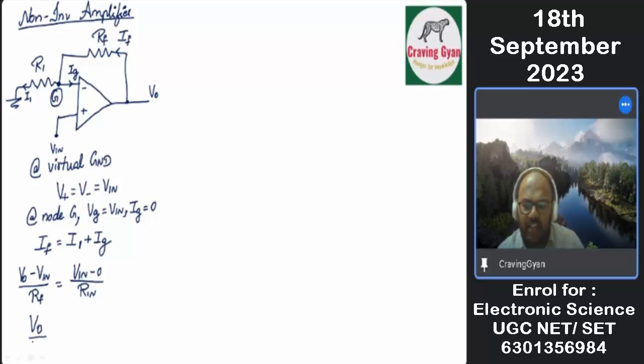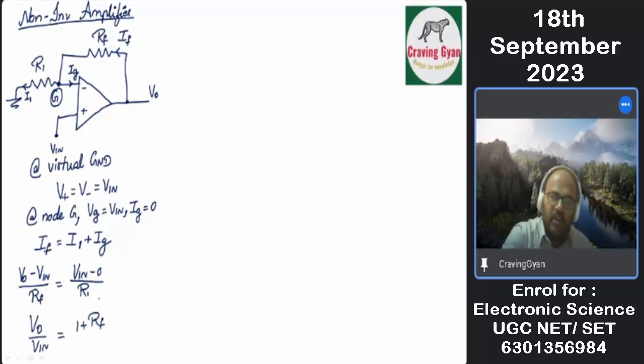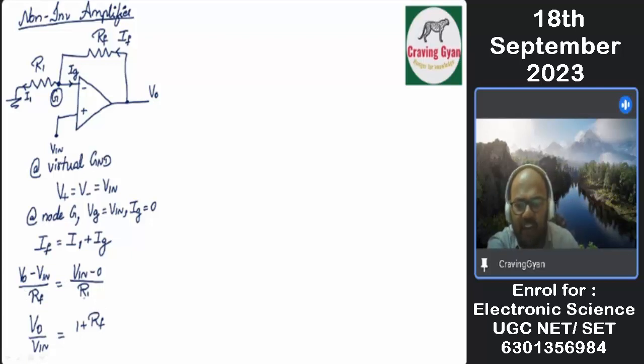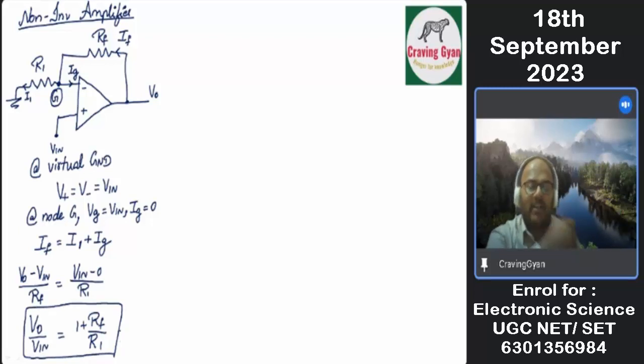Now solve it. What you are going to get is V0 divided by V in equals 1 plus Rf divided by R1, or R in you can consider. How is it getting? V0 divided by Rf equals V in divided by R1 plus V in divided by Rf. Take V in common and you are going to get V0 divided by V in equals 1 plus Rf divided by R1.